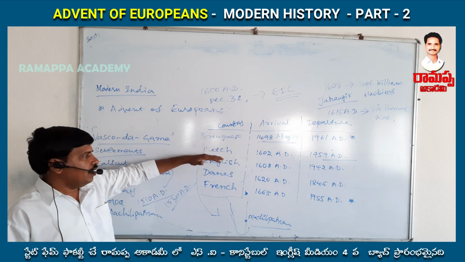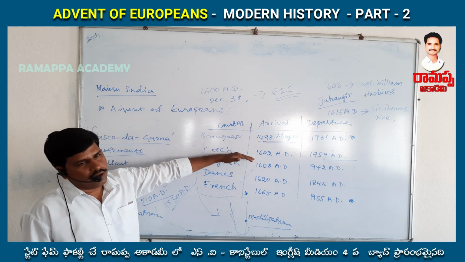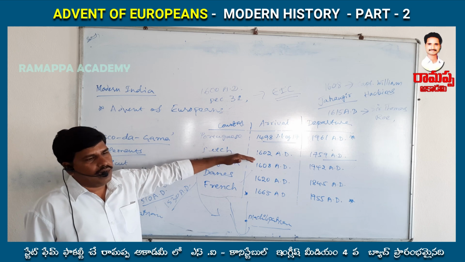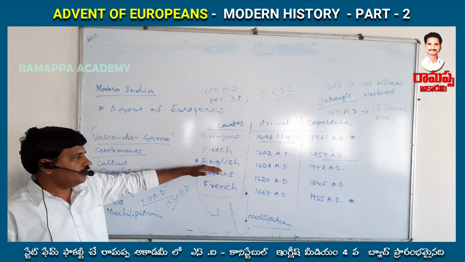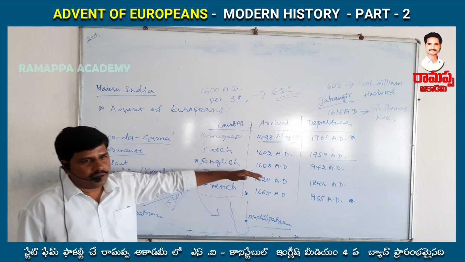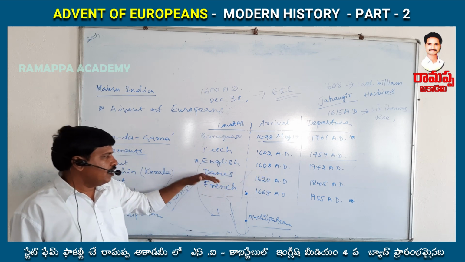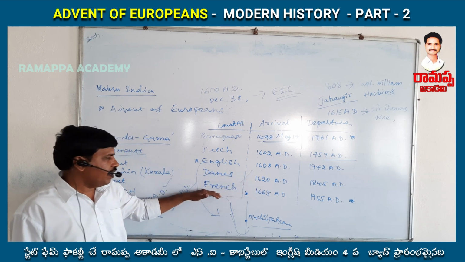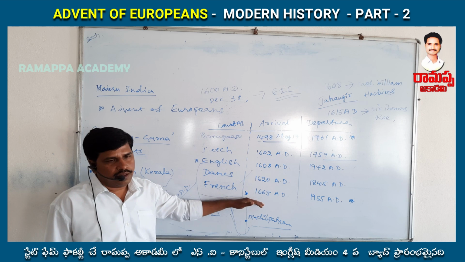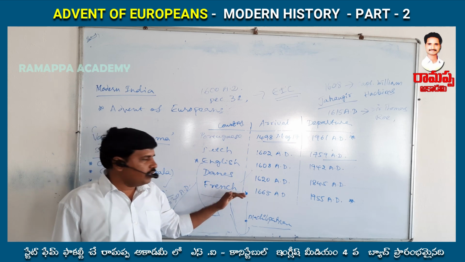The Dutch first settlement in India is Machilipatnam. The English first settlement is at Surat. The Danes' first settlement is Tranquebar. And the French first settlement is at Surat.